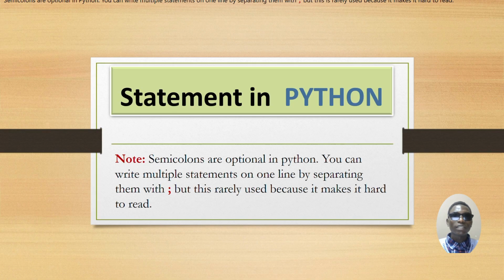Yes. Now here, for statements, we have to pay attention because semicolons are optional in Python. To mean that our program works without needing the semicolon. In the code we already wrote, we didn't use a semicolon, but you can write multiple statements on one line by splitting them with a semicolon. But this is rarely used because it makes the code hard to read. Whenever we use the semicolon, it looks very difficult to read a program. It is better to write each statement line by line without using the semicolon, right?